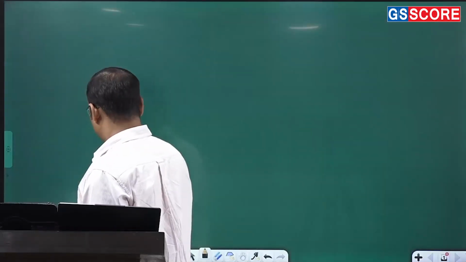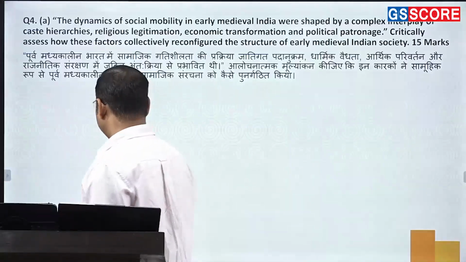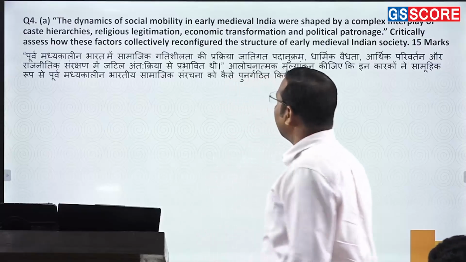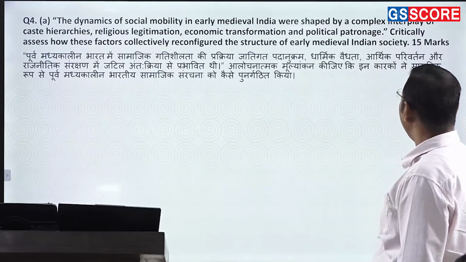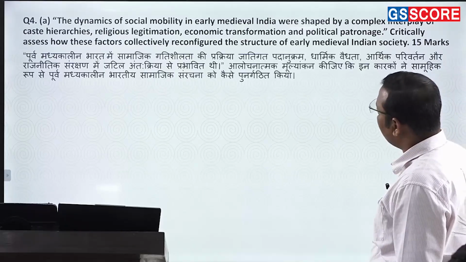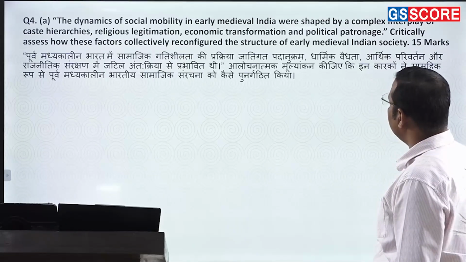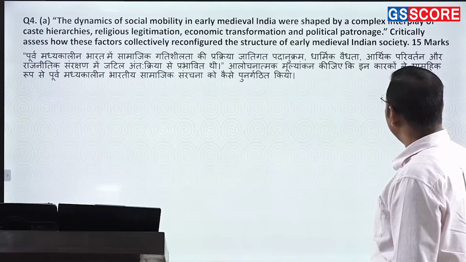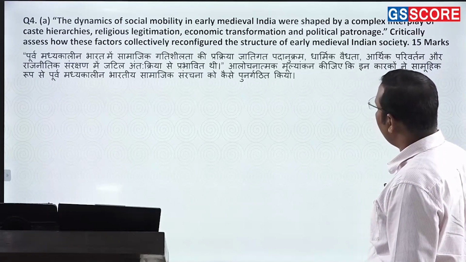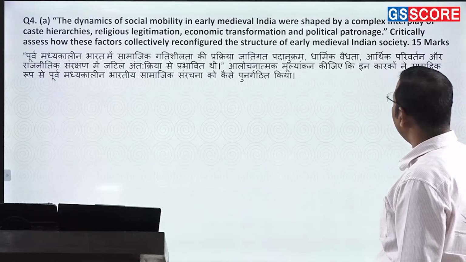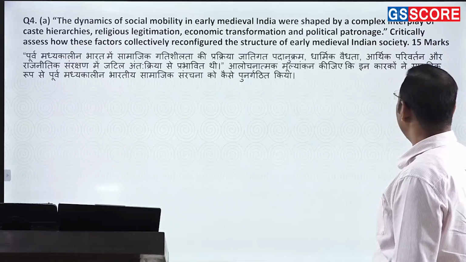Now coming to fourth A. The dynamics of social mobility in early medieval India was shaped by complex interplay of the caste hierarchy, religious legitimation, economic transformation, and political patronage. Critically assess how these factors collectively reconfigured the structure of early medieval Indian society.